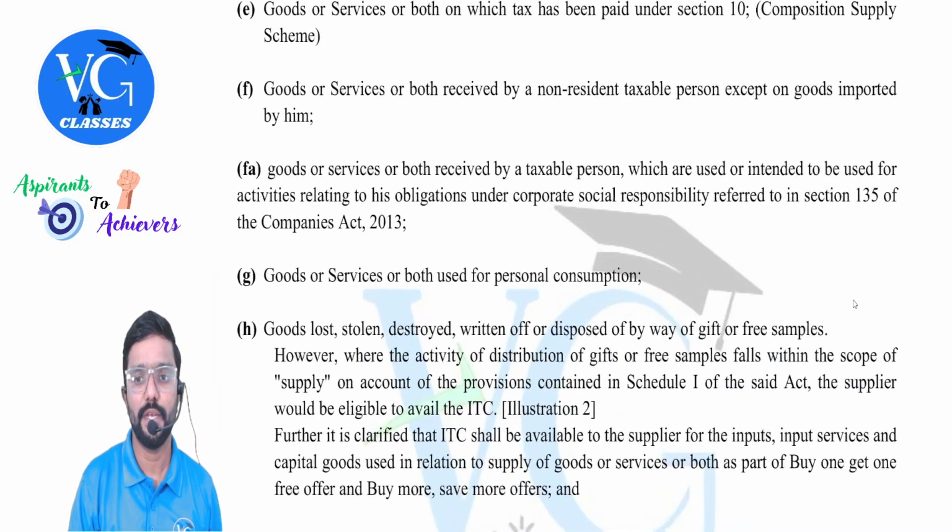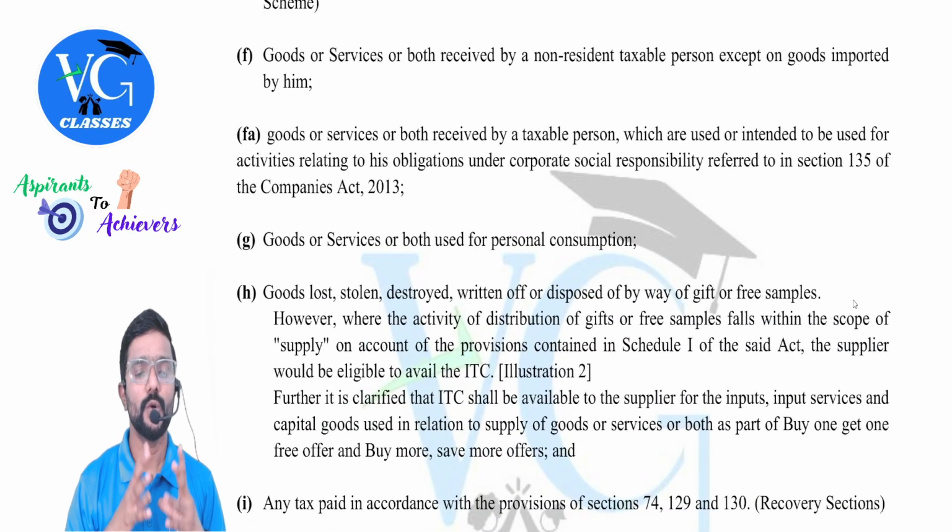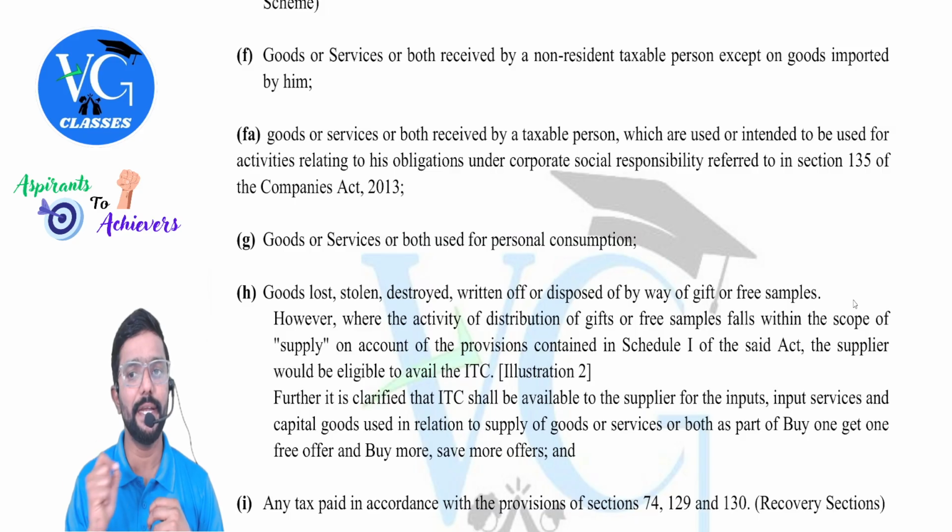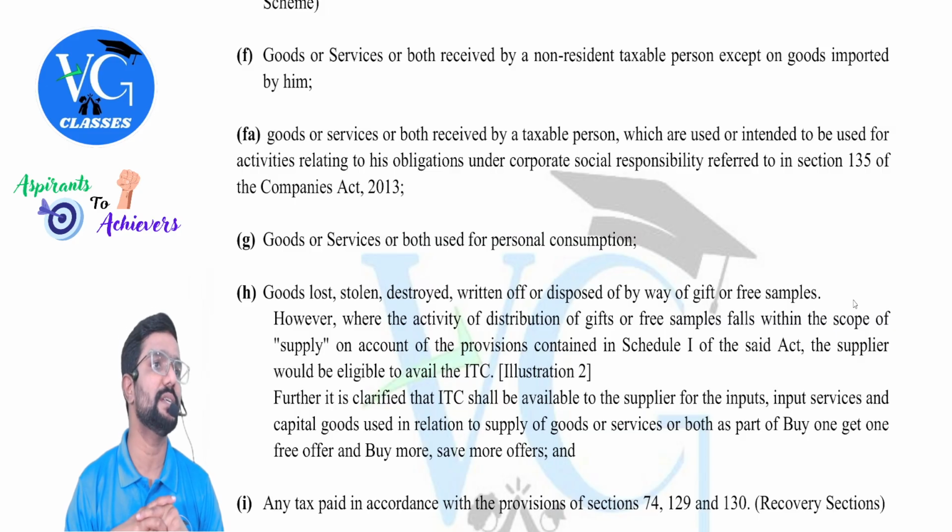Goods or services or both received by a taxable person which are used or intended to be used for activities relating to his obligations under CSR referred to in section 135 of the Companies Act 2013.